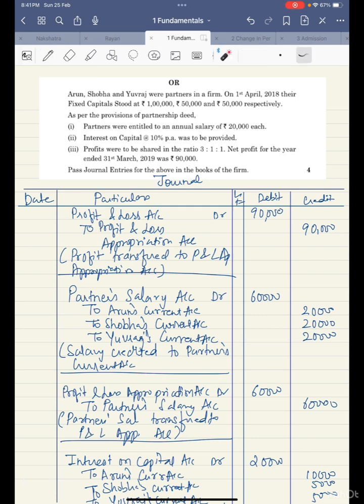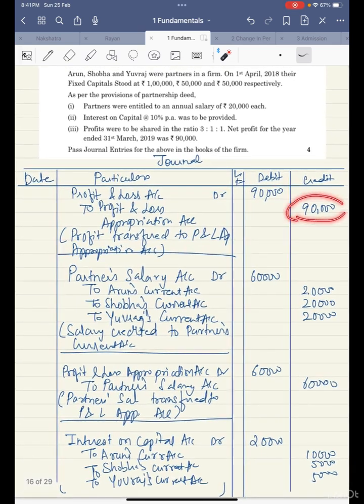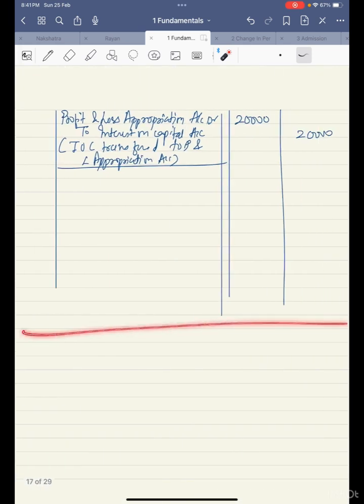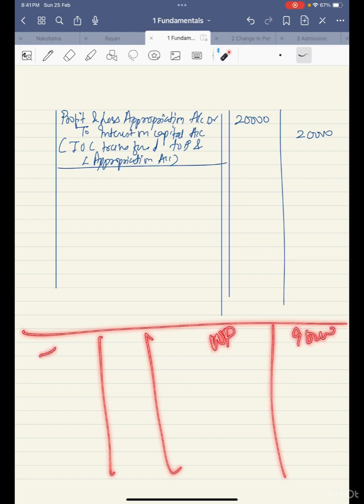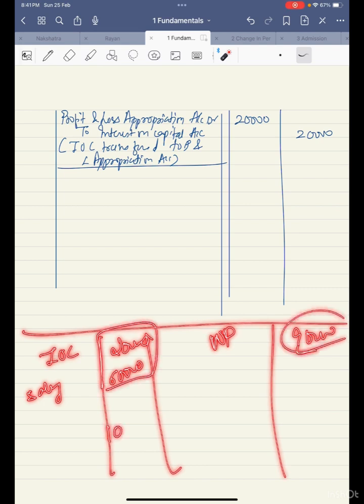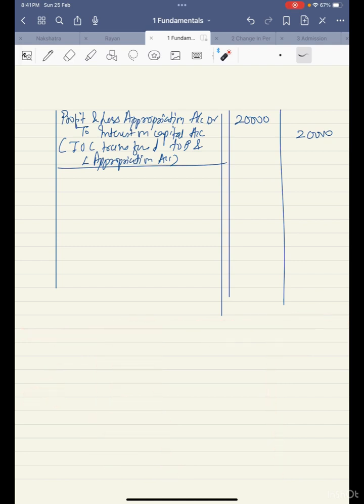Now, yes, the last thing is when we prepare P&L appropriation, we look at this. Salary is there on the debit side as 60, and see 90,000 was transferred. Imagine it like this, 90,000 was credited. I'll write it here. Net profit 90,000 was written over here, interest on capital 20,000, and salary was 60,000. So 80,000 rupees is distributed. There's only 10,000 rupees profit available. This 10,000 profit will be credited to partner's current account.